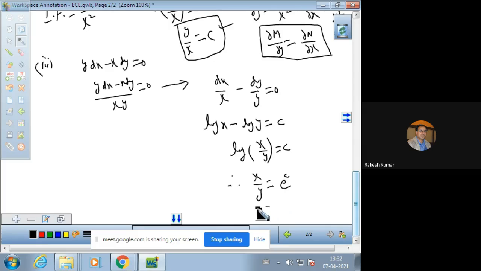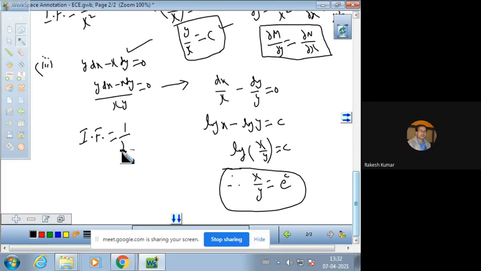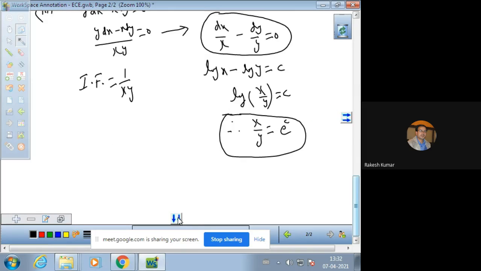This is another constant. So this is another solution of the differential equation which was not exact, and in this case the integrating factor is 1 over xy. You can easily check that this will be an exact differential equation. So integrating factor is the factor which makes an inexact differential equation an exact differential equation. This is the definition of integrating factor.